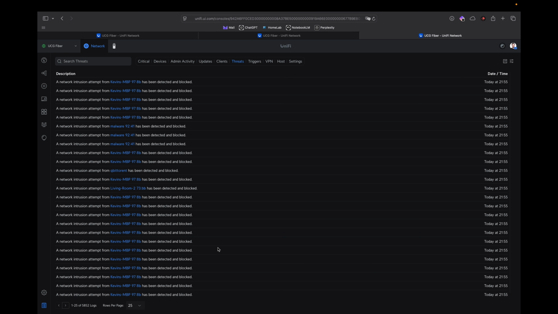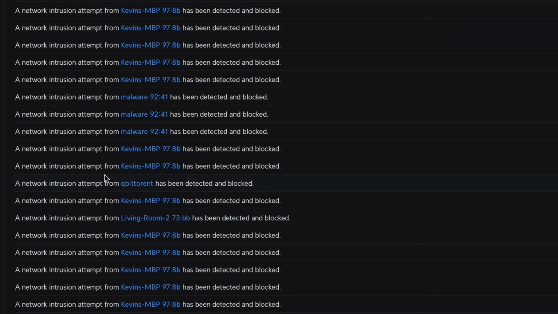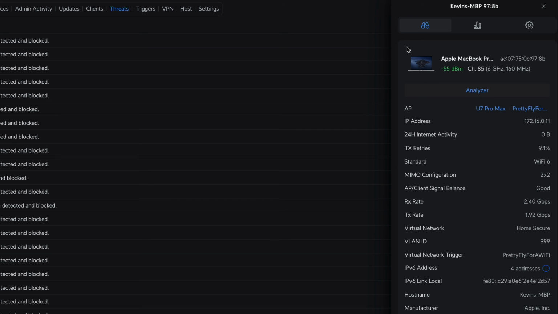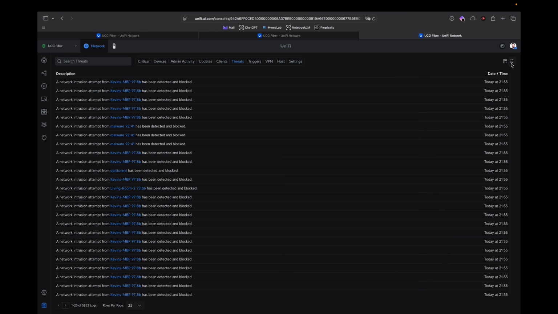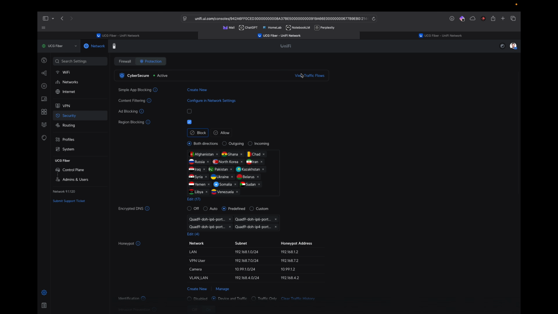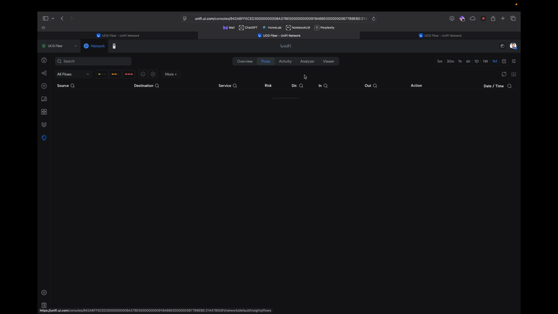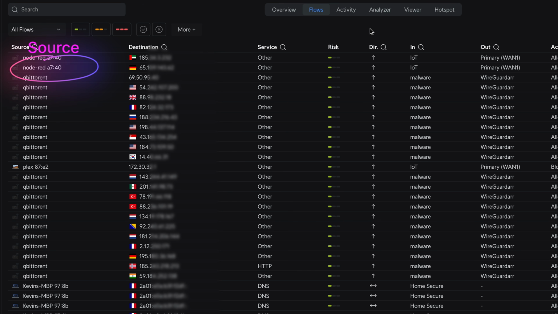So we can still see all the threats that are here. I admit it's not the most ideal view now that Ubiquiti has put all that in another view. Let's take a look anyway. We see that quite a few things have been blocked, and we can see more details by clicking on the item, of course. But if we go here in the flow tab, we see everything.